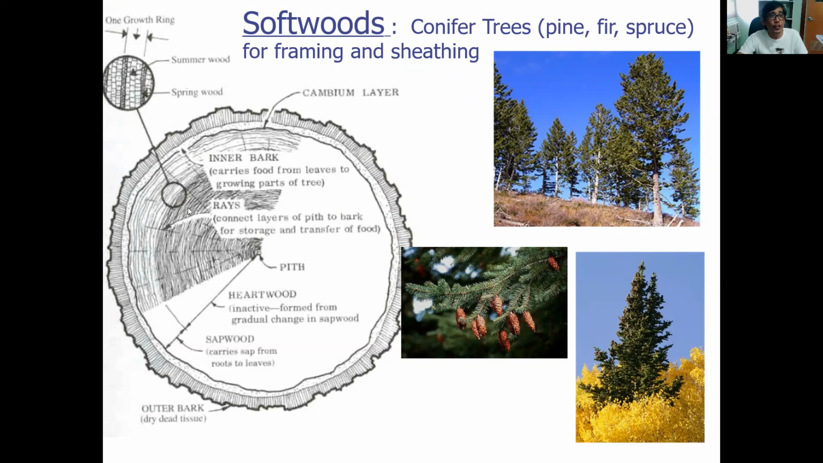Okay, so each of the heartwood and the sapwood has rays. This is called the rays, and the rays are composed of cells, which are the summer wood and the spring wood cells. This composition of wood is common to all types of wood. It's a common characteristic to have all of these layers in the different types of wood.